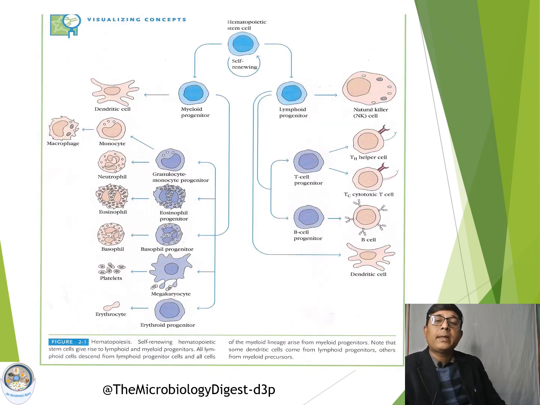So this is the diagrammatic illustration of how a hematopoietic stem cell gives rise to two different cell lineages. One is the lymphoid lineage, another one is the myeloid lineage. And the lymphoid lineage will give rise to cells like T cells, B cells, and natural killer cells. And the myeloid lineage will give rise to the erythrocytes or other blood cells, which are components of this myeloid lineage.